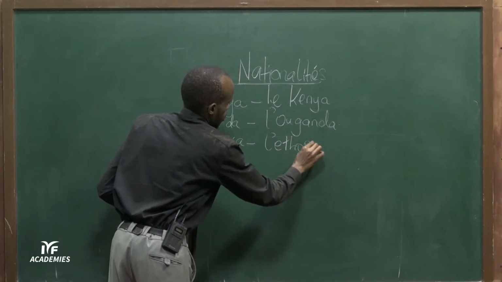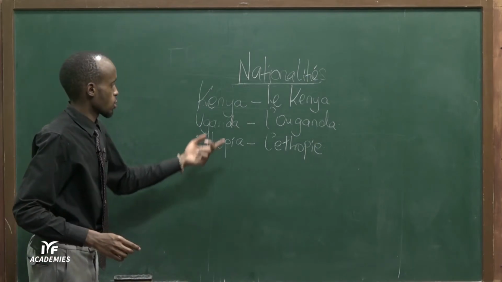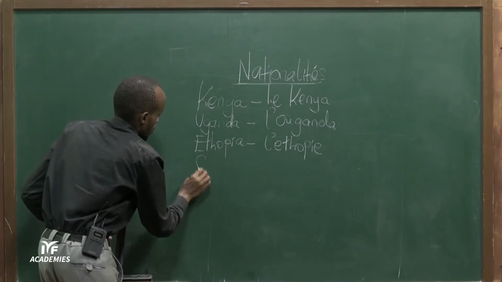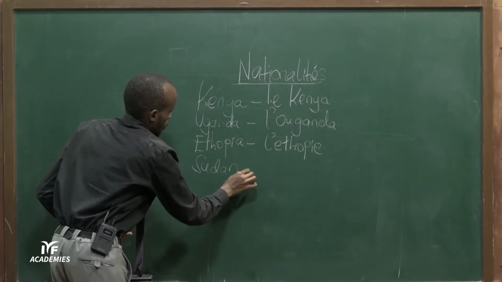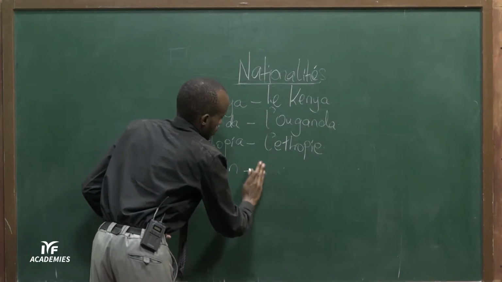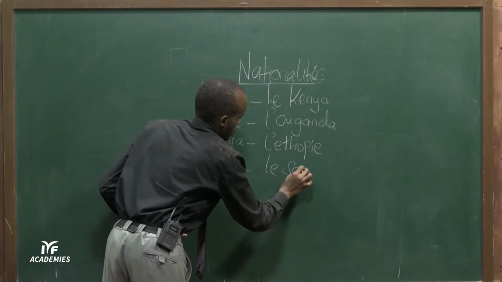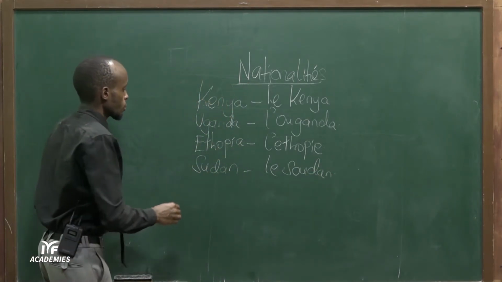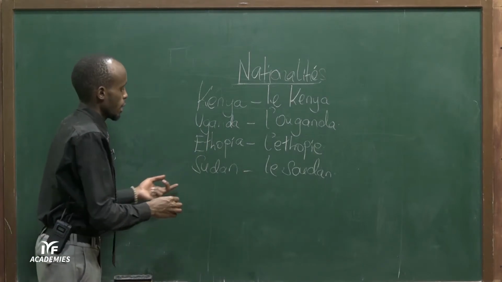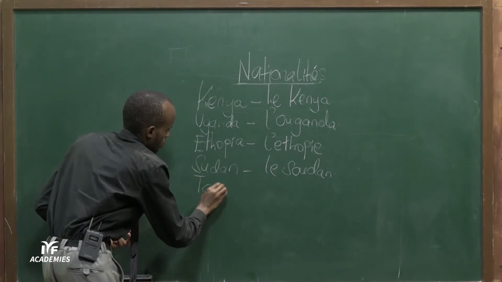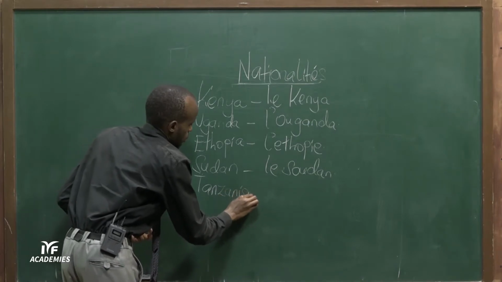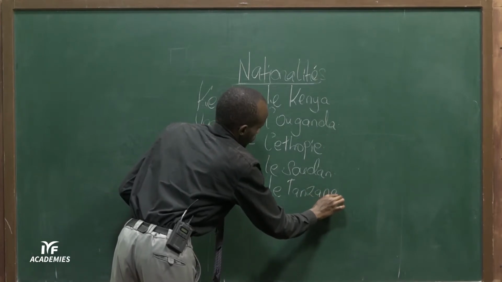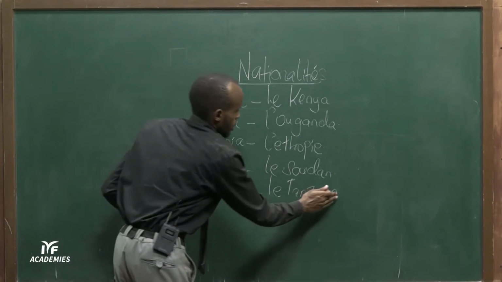L'Ethiopie. All right. So that is how we're putting it into French. We have Sudan. Le Soudan. We say another one, we have Tanzania. La Tanzanie.